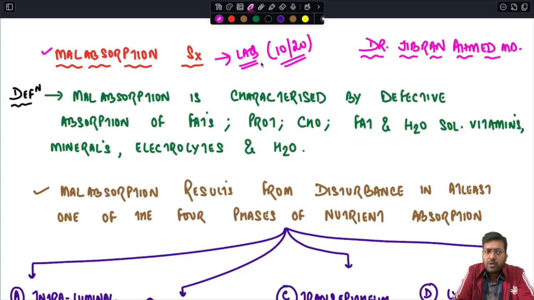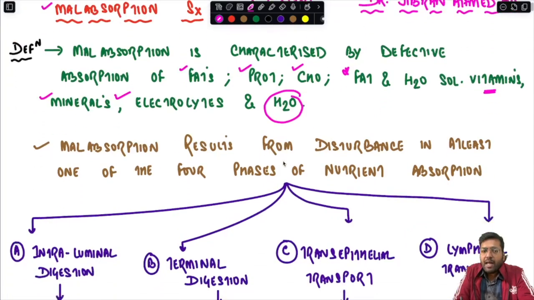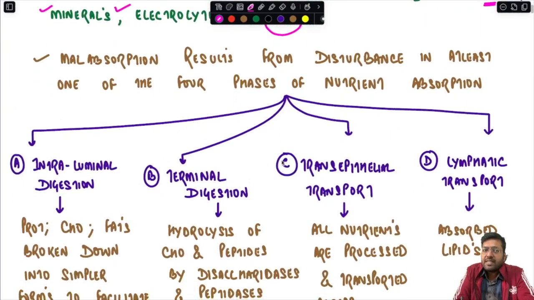So what is malabsorption? If you look at the definition, malabsorption is characterized by defective absorption of fat, protein, carbohydrate, fat and water soluble vitamins, minerals, electrolytes, and water. Malabsorption results from disturbance in at least one of the four phases of nutrient absorption. So what are these four phases?